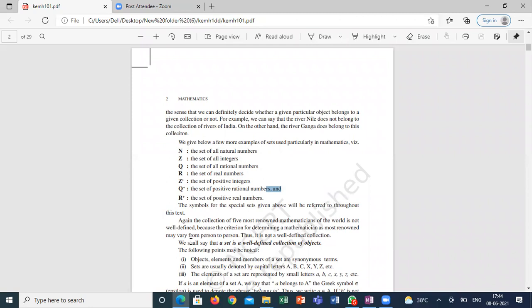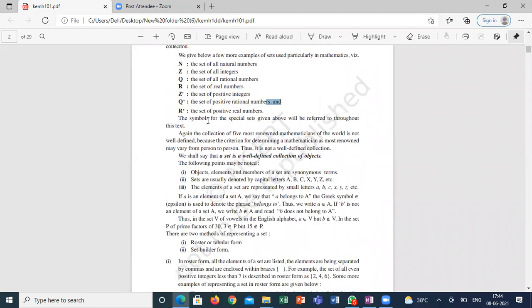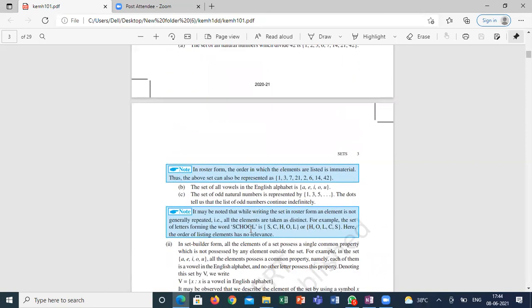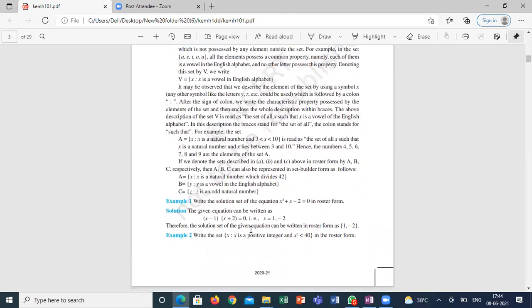So after that we discussed these different examples where usually we require the concept of sets. Next is the definition of the set: a well-defined collection of objects. Those objects are called elements. The elements may be numbers, alphabets, or numbers with conditions, pictures, or anything. So how to represent a set: the roster form or tabular form, and the set builder form. Already we have gone through some examples and conversions of roster form to set builder form and back. These are some examples we have gone through.